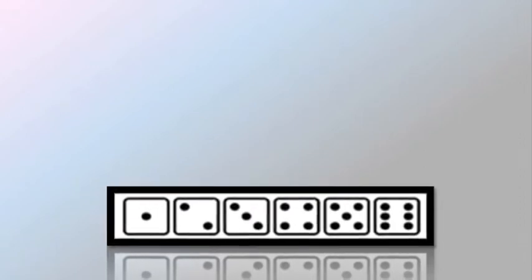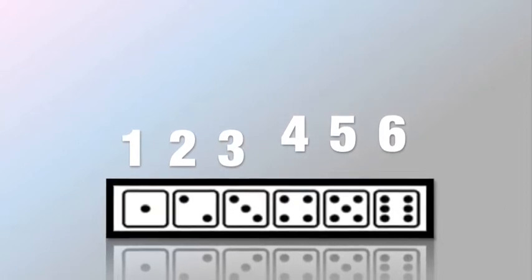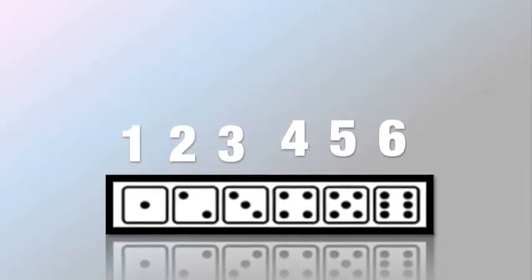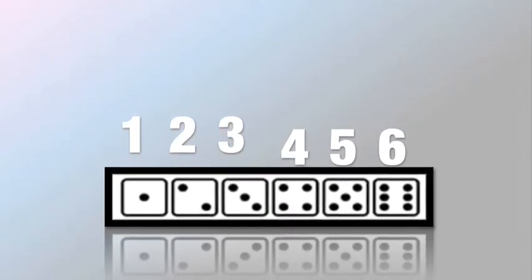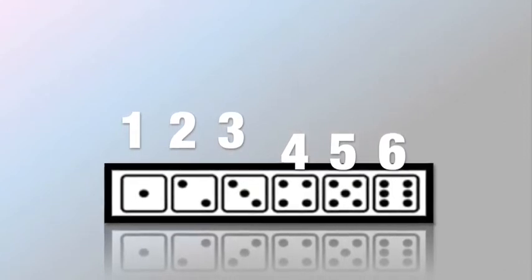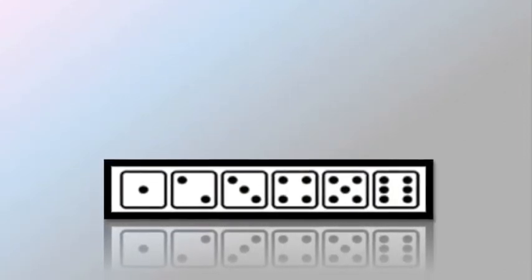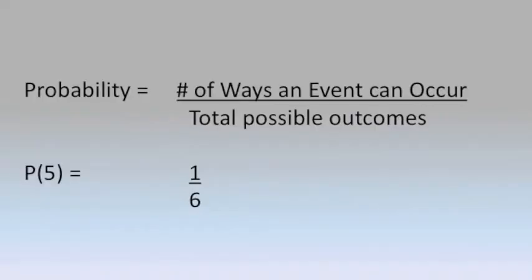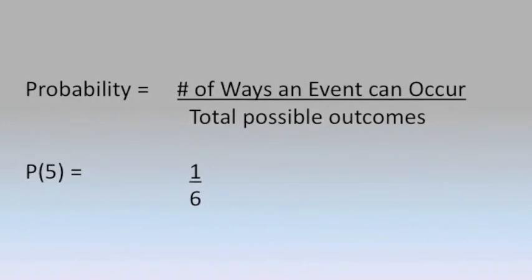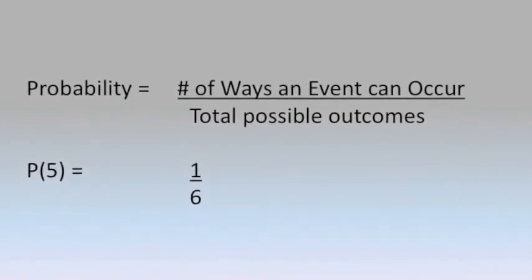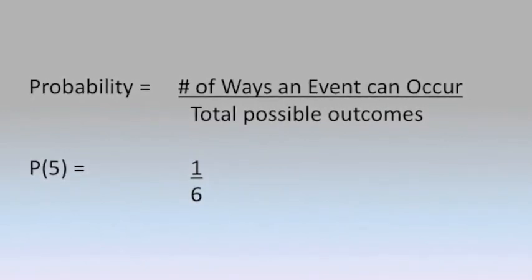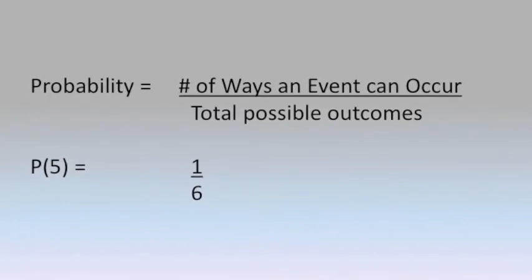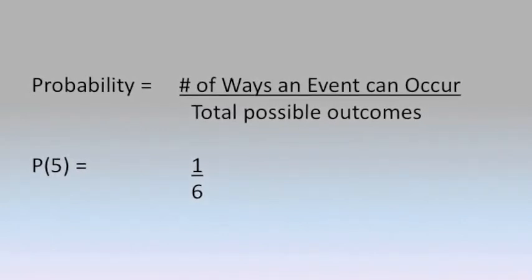To figure out the probability of rolling a 5 on a six-sided die, we need to look at all the possible outcomes. Since this number cube has a total of 6 sides, 6 represents the denominator of our fraction. We can see that when you roll a die, the total possible outcomes you can roll is 1, 2, 3, 4, 5, or 6. This gives us a total of 6 possible outcomes as our denominator under a numerator of 1. Why a numerator of 1? We choose a numerator of 1 because this represents the number of ways 5 can occur, only once. Therefore, the probability of rolling a 5 on a six-sided die is 1 out of 6.